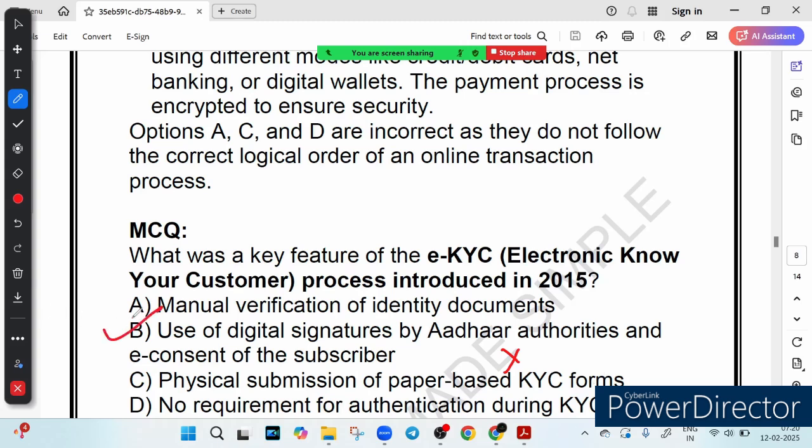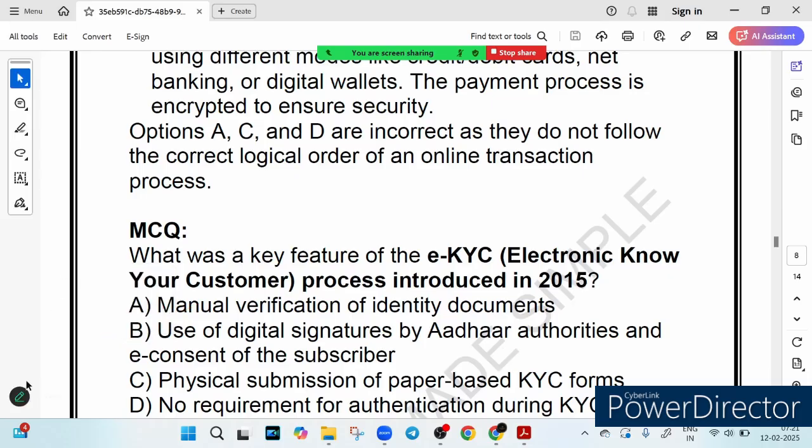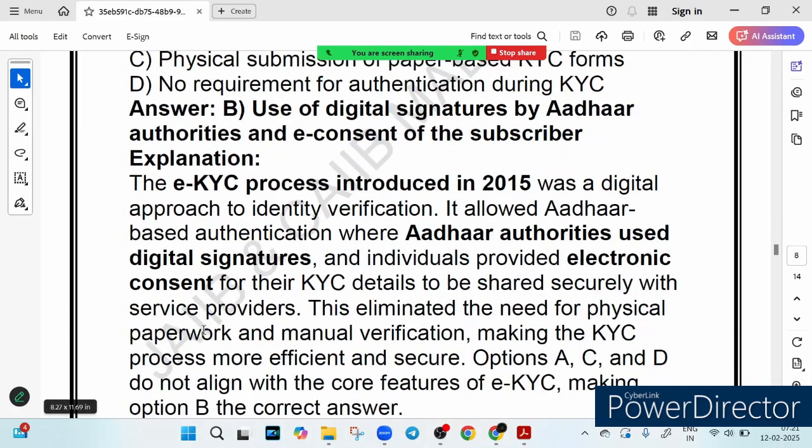So the correct answer is option number B. Option A is wrong because manual verification was a part of traditional KYC, not E-KYC. Option B is correct because digital signature and e-consent made KYC secure and instant. Option C is wrong because E-KYC removed the need for physical paperwork. And option D is wrong because authentication is still required, just digitally. So I hope this makes your concept clear, right? So this was the main point which we have just covered now. Let's see the next one.